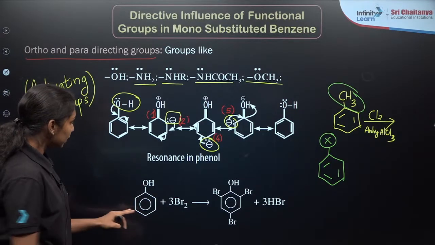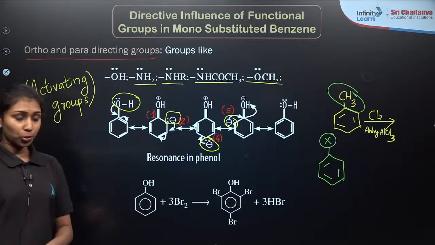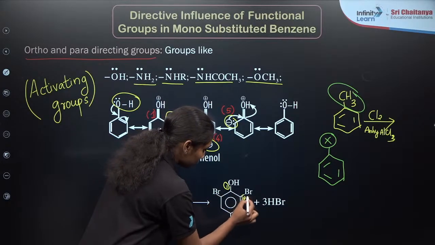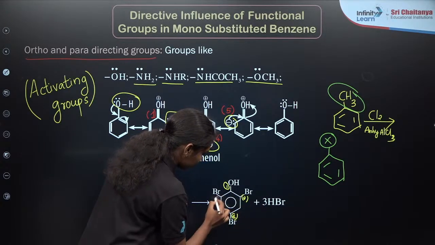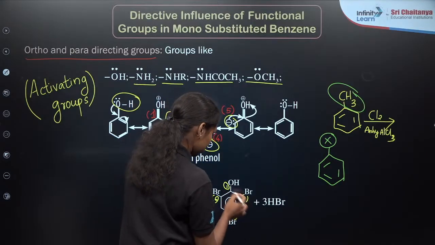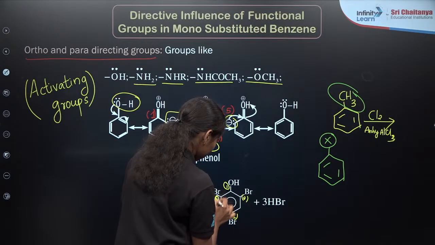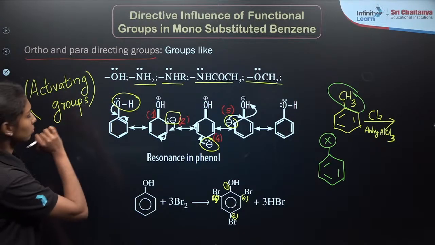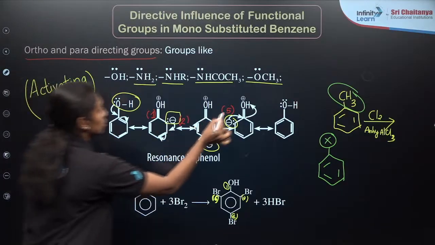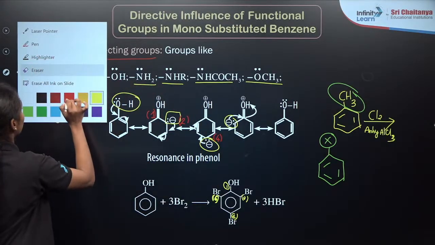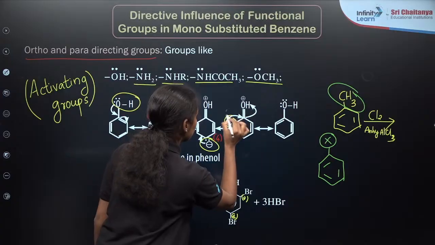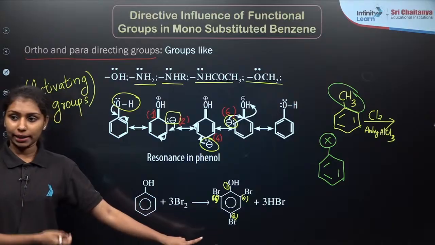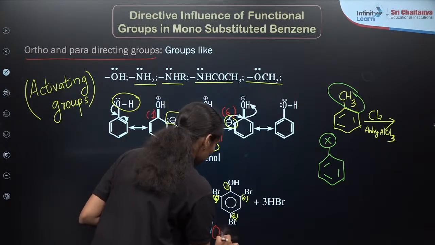This is the example for that. This is our phenol molecule. If you are adding 3Br2 molecule, right? 3Br2 molecule. Sorry, there is a small mistake. This is the sixth position, right? This is the sixth position. So here 1, 2, 1, 6, 1, 4, which means ortho para directing group, right? Ortho para directing group.